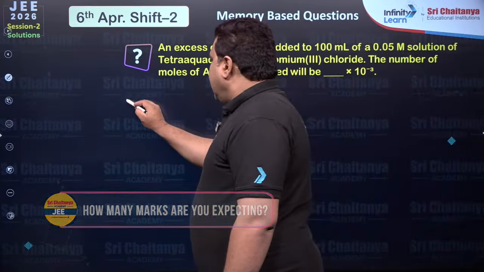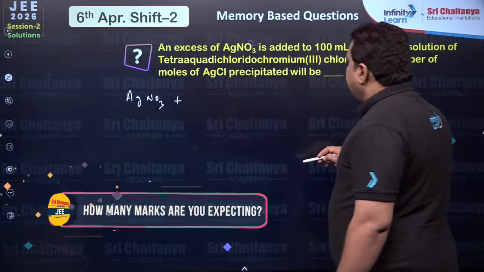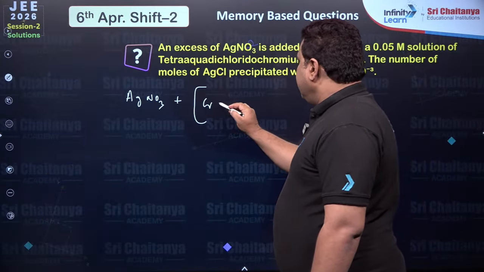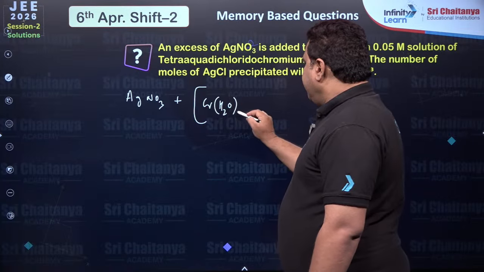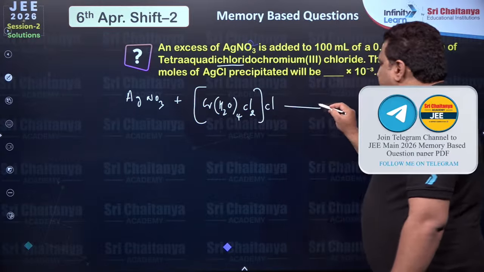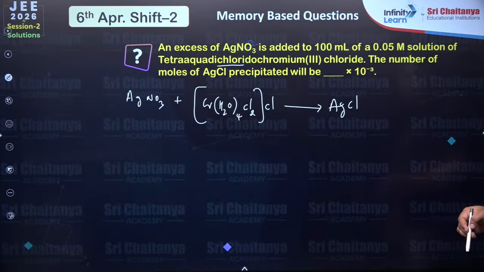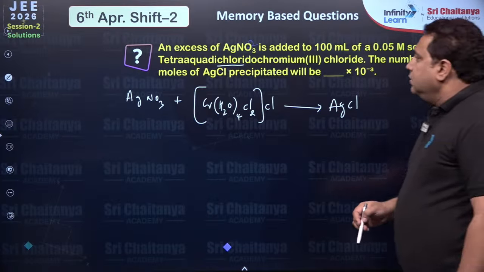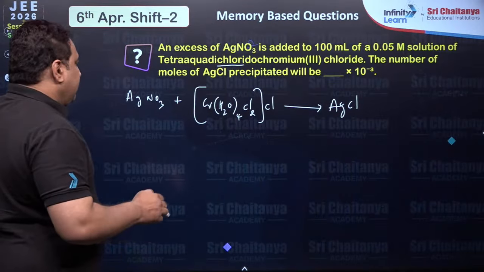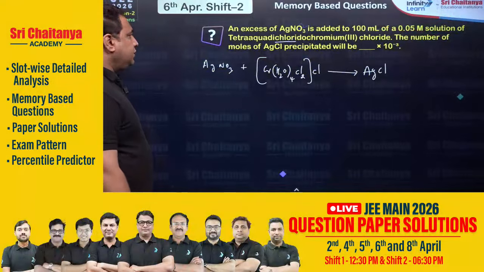So now he is telling that an excess of silver nitrate solution is reacted with tetraaquadichlorochromium(III) chloride. So everybody should know this will form what? AgCl, right? This will form AgCl. Okay, so how much are you taking? You are taking excess. So everybody can see all are going in 1:1:1 ratio only. Okay, all are going in 1:1 ratio.